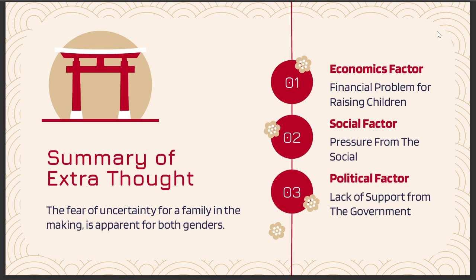And next, a summary of extra thoughts. Fear of uncertainty about starting a family is apparent for both genders, and we can summarize it into three main factors: economic factors, the financial problem of raising children; secondly, social factors, pressure from society; and the last one, political factors, lack of support from the government.